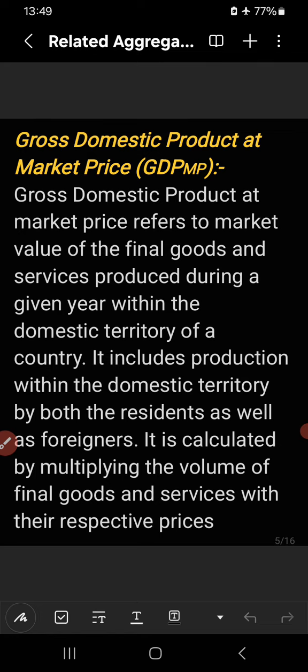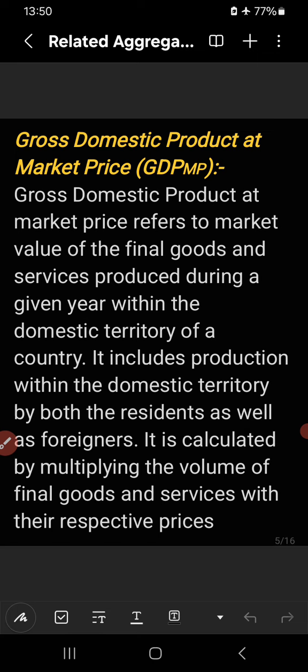That is known as gross domestic product at market price. It includes production within the domestic territory by both the residents as well as the non-residents of a country, by both the nationals as well as the foreigners within the domestic territory of the country.